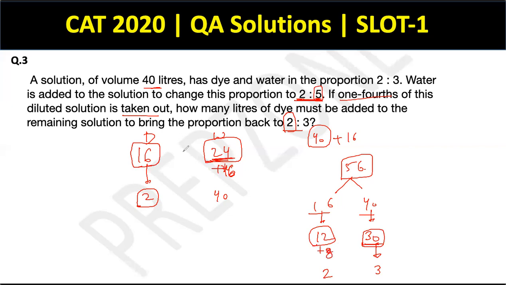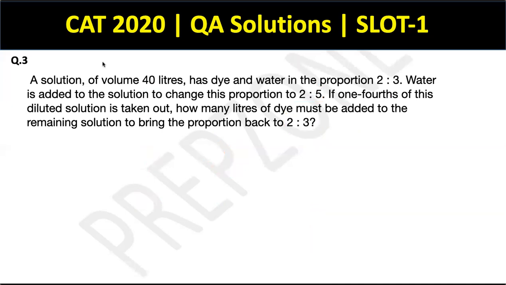Hence the answer to question number 3 is 8 liters of dye must be added to make the solution again back to 2:3, right? Cool. Moving on to question number 4 now.